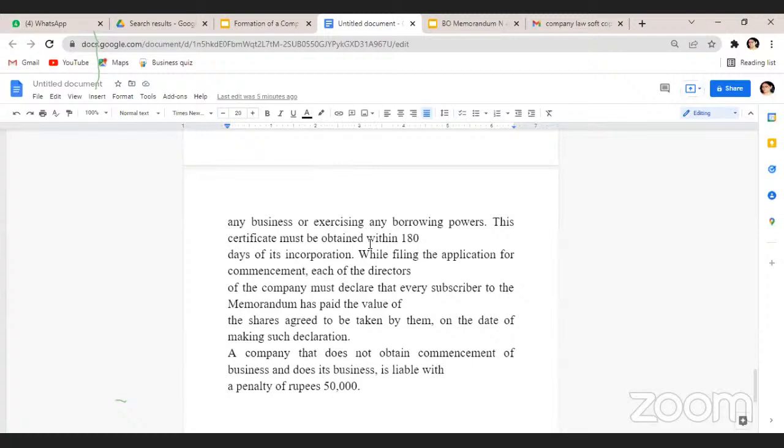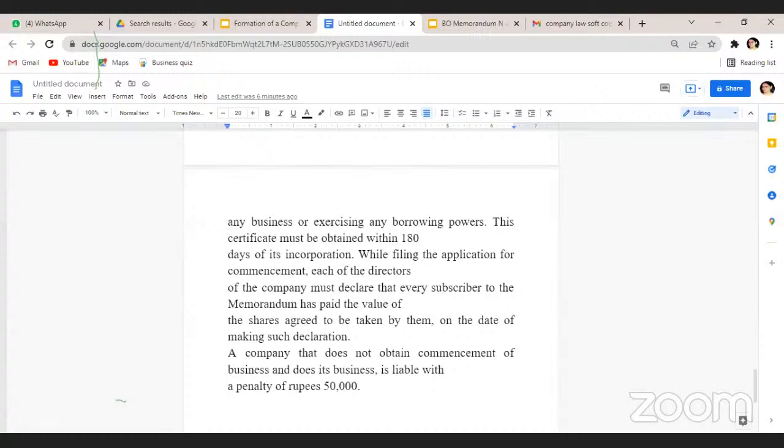A declaration which is signed by the subscribers has to be given. So with these 4 declarations, a company will submit them to the Registrar of Companies. Then the Registrar of Companies will verify this, after a registration fee is paid, enter the company name in the Public Limited Companies Register, and issue a certificate called Certificate of Commencement of Business. And once this certificate is obtained, a public limited company can start its business.